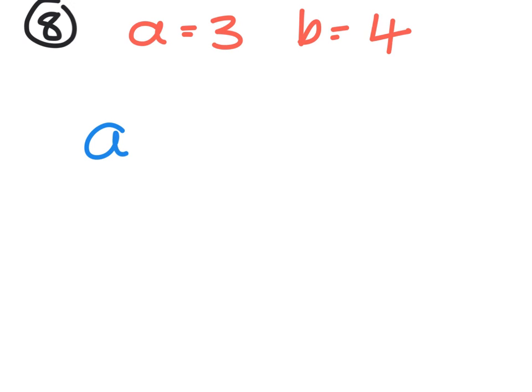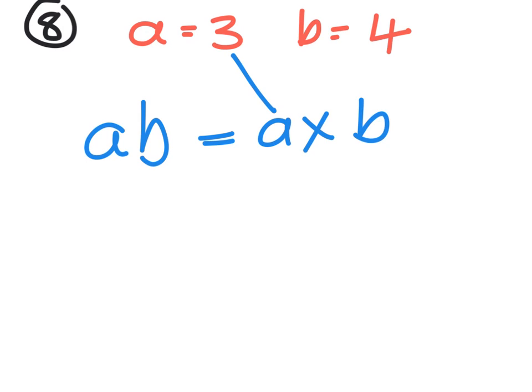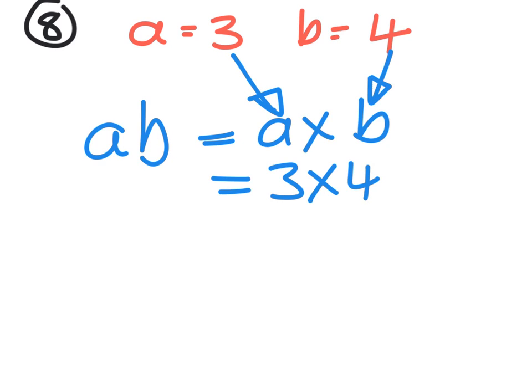And then lastly, question 8, an algebra question. Now we're told that A is worth 3 points and B is worth 4 points. So I won't do any that's there, but if I had asked you just simply what is AB, then you know that that means A times B, so putting 3 in here and 4 in here would be 3 times 4, which is 12. So simply substitute the numbers, the 3 and the 4, in the places where the letters are, and then tell me what your answer is.